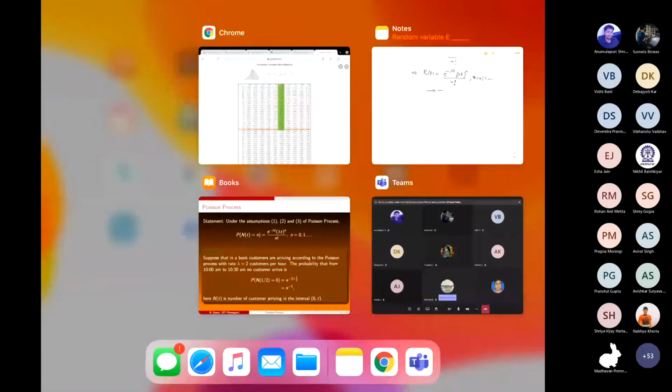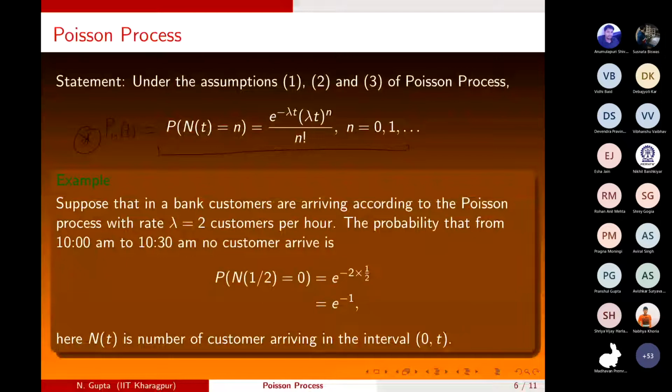Now let me start. Sir, what will be the format of tests? Like pen paper based? Yes. The recording is going on, so after the recording I will discuss. Okay, so let me just start with what you discussed last time.